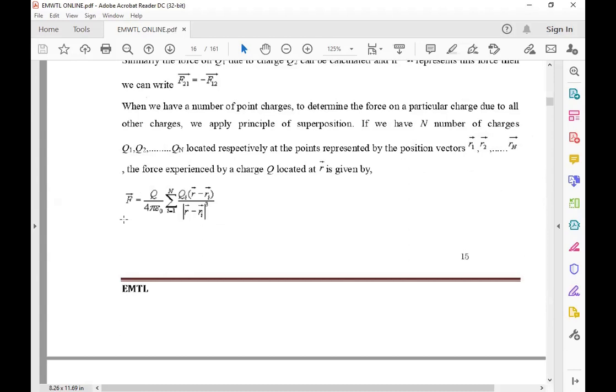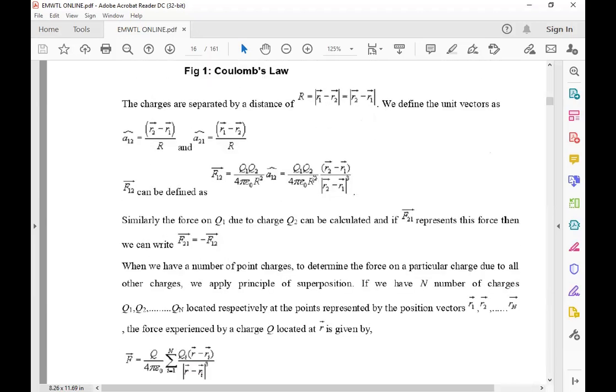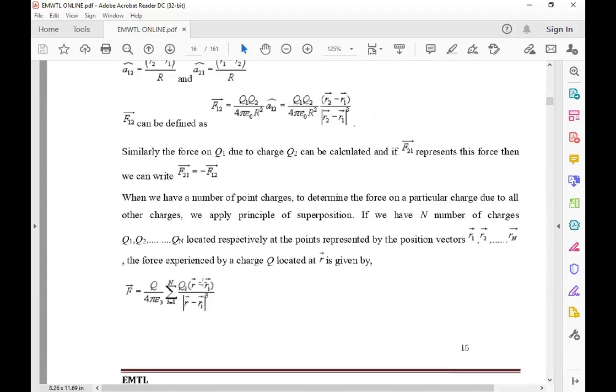The force F bar is equal to Q by 4 pi epsilon naught, taking one charge, with R minus R1 by the magnitude of R minus R1 bar whole cube. The cube is because one power is for R square and the other is the magnitude, so in total you get R cube, times the base vector A21 or A12. But now I am taking n number of charges and n number of position vectors. The equation representing that is